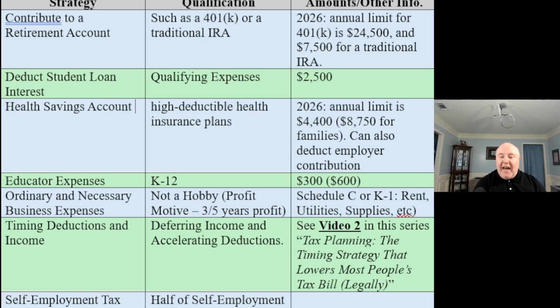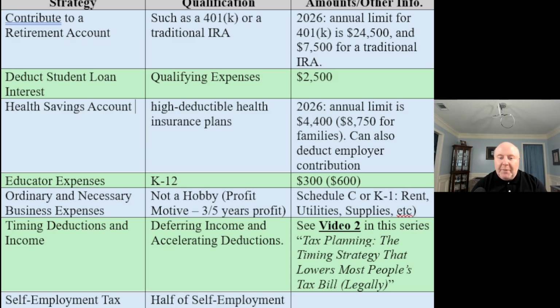But it's not only that. You have all kinds of expenses as a business anyways. And even if it's not a home office, you're going to have different expenses, such as rent. So you're going to be able to deduct those costs as well. So that's a huge area. That is considered an adjustment. So what we're doing is we're reducing our AGI, which is helping us qualify for all those other credits and for our different types of deductions that have that phase out amount that's based on our AGI. So you want to take a look at those.